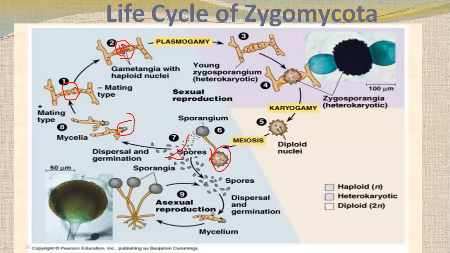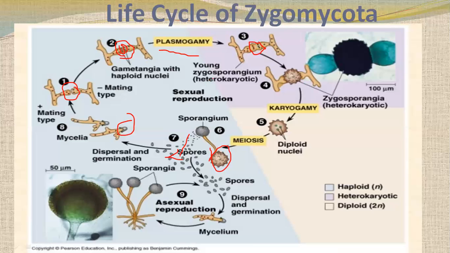These are the gametangia with haploid nuclei, both haploid, one for the positive and one for the negative mating type. Then plasmogamy occurs. Plasmogamy means fusion of cytoplasm, just the cytoplasm.